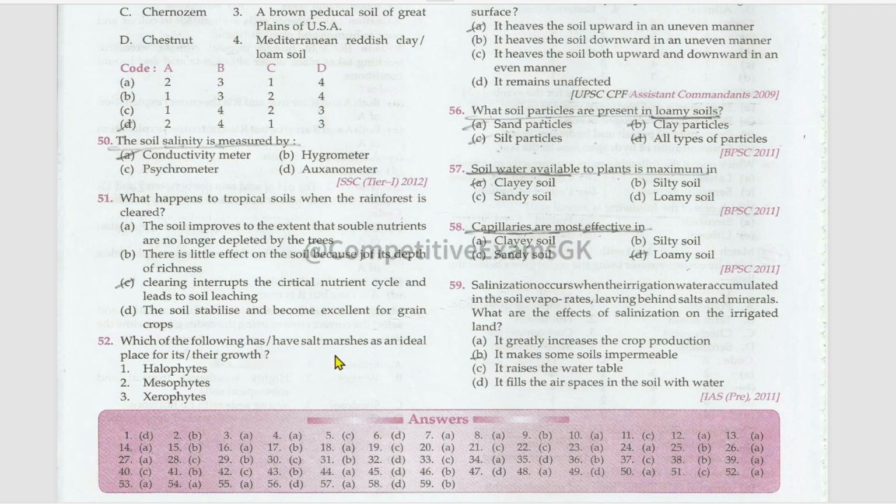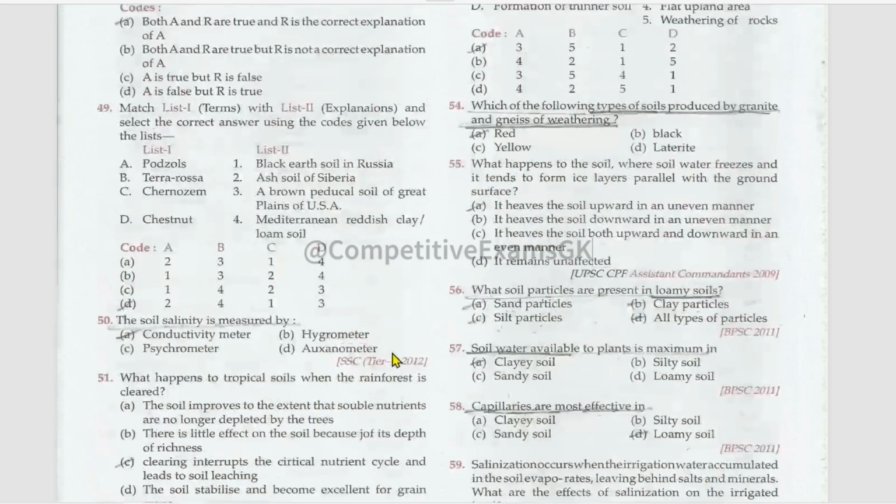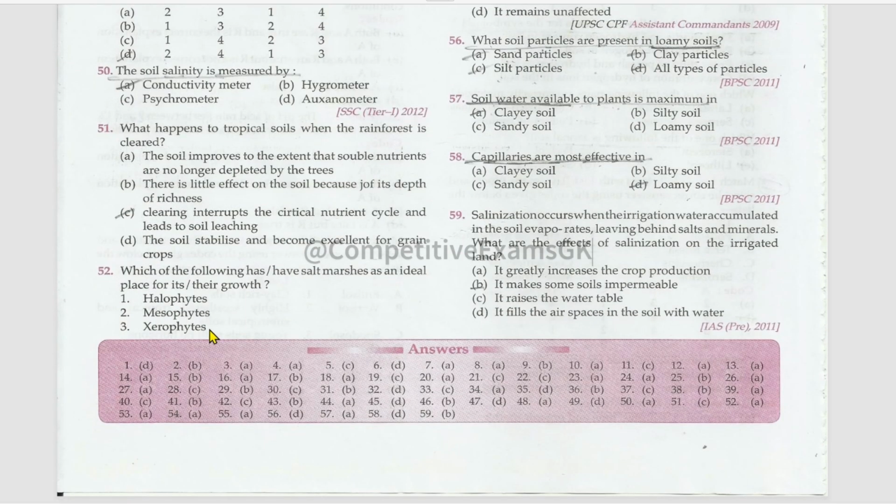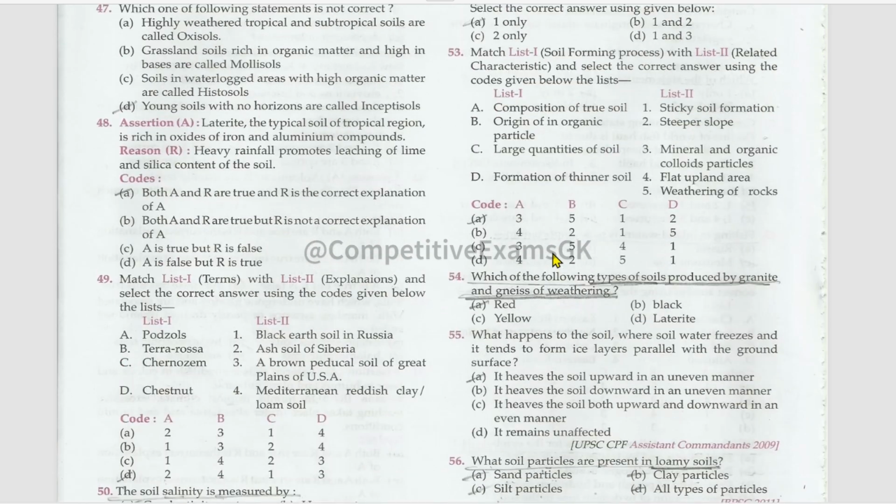Which of the following has or have the salt marshes as an ideal place for its growth? Which among these are the correct ones? Okay, halophytes, right? Mesophytes, no, and xerophytes, no. Only halophytes. Only halophytes have the salt marshes as an ideal place for their growth.